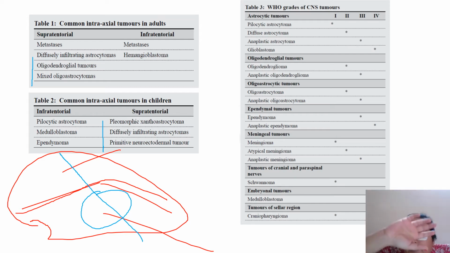In adults, metastasis occurs everywhere. The common tumors that come to our mind when we think of CNS are supra, that is oligo and astro, and then hemangioendothelioma is infra. So that is how I have remembered this.